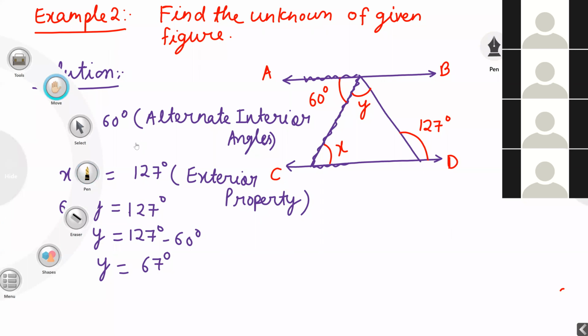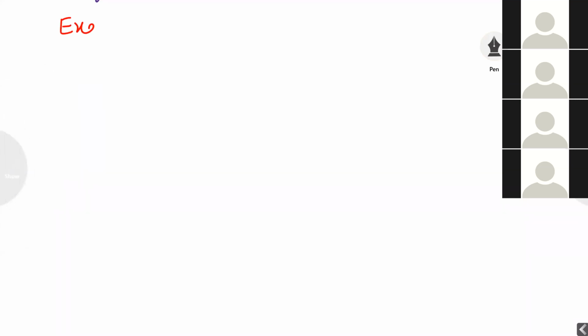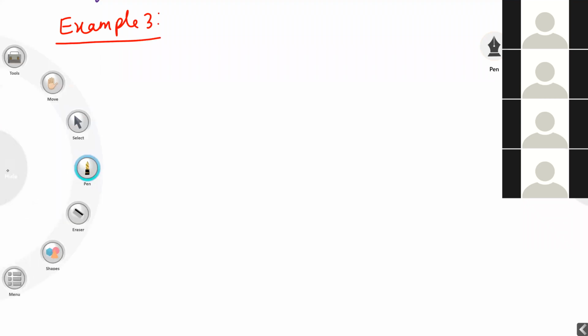Example 3. Find the unknown value of the given figure.